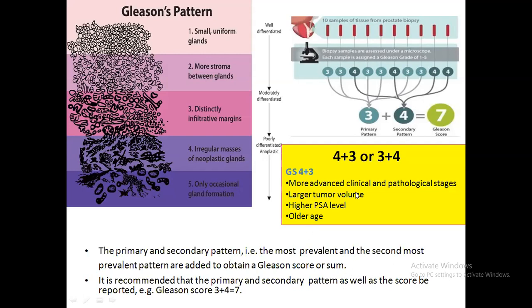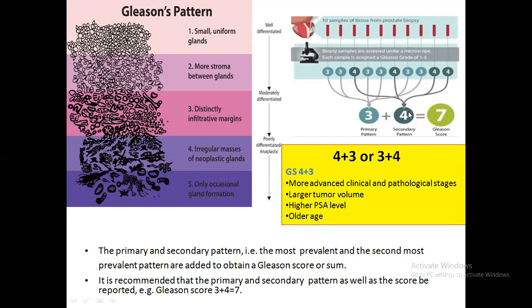So from there, the most prevalent one is called the primary pattern, and the second most prevalent one is called the secondary pattern. Suppose in this case, you have seen that a total of 10 cores have been taken. The most common pattern is 3. So 3 is the primary pattern. And the second most common is 4. So 4 is the secondary pattern. So 3 plus 4 is the Gleason's score.